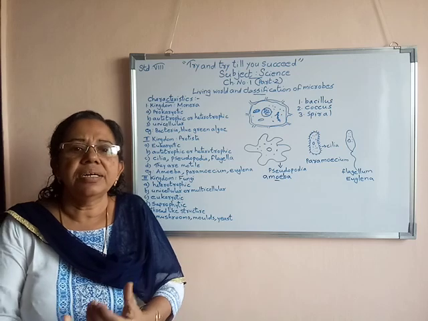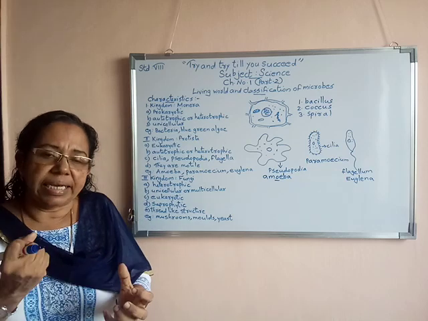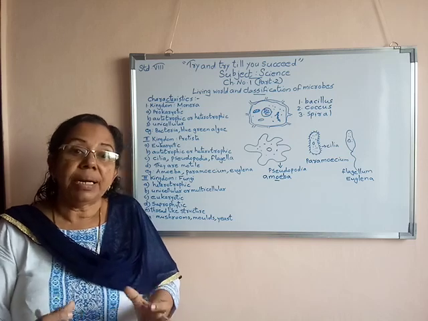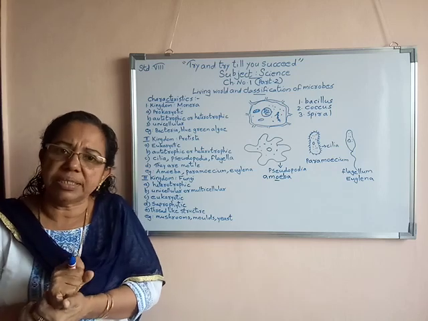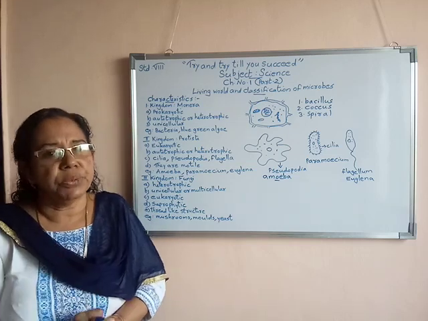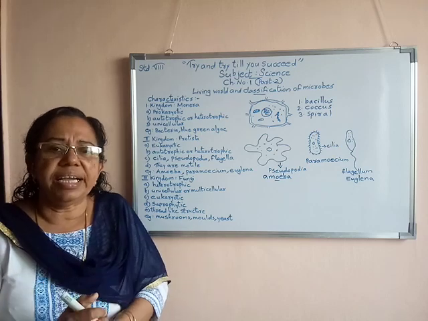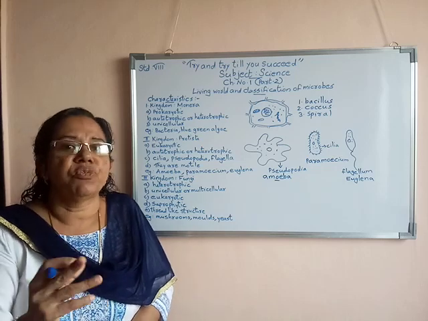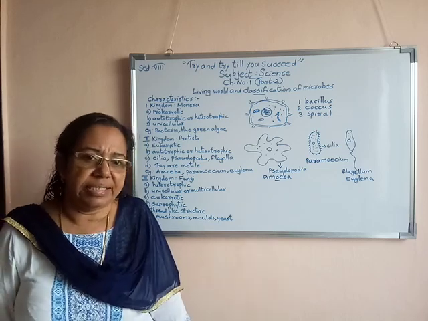Saprophytic means they depend on dead organic matter. They absorb nutrients from dead materials. But some consume food materials directly from a living body also. From the living body also they are able to suck or absorb nutrients. So we can say they are heterotrophs. But some fungi depend on dead matter, and those we call saprophytes. But none of them can prepare their own food materials.